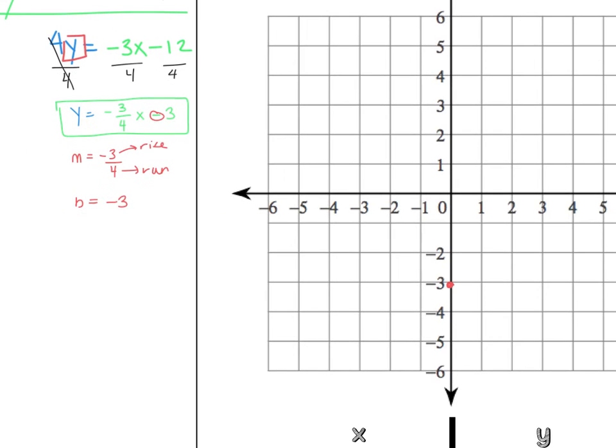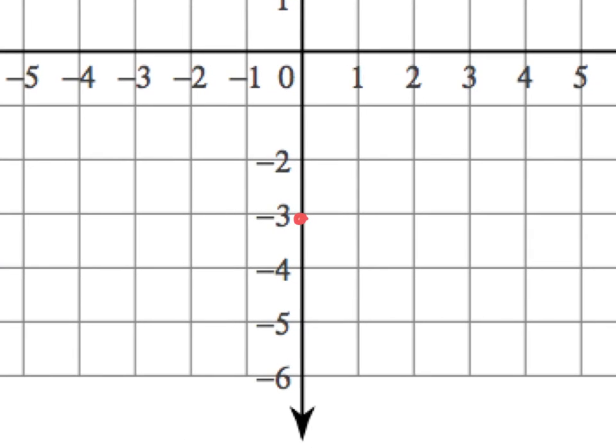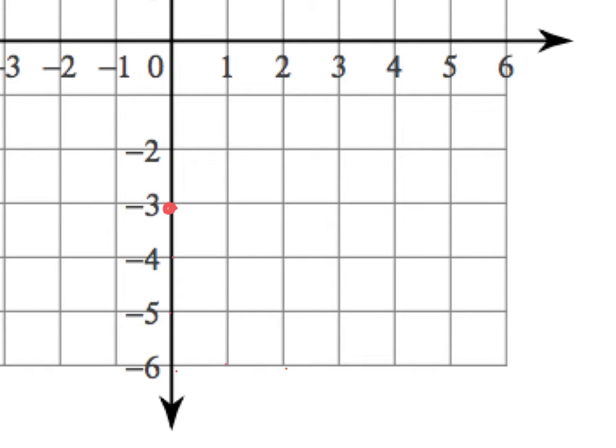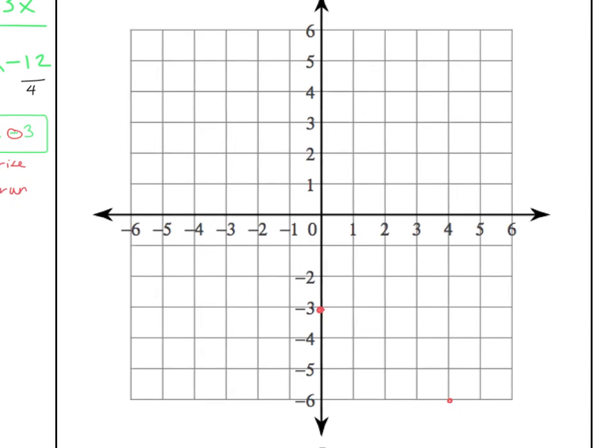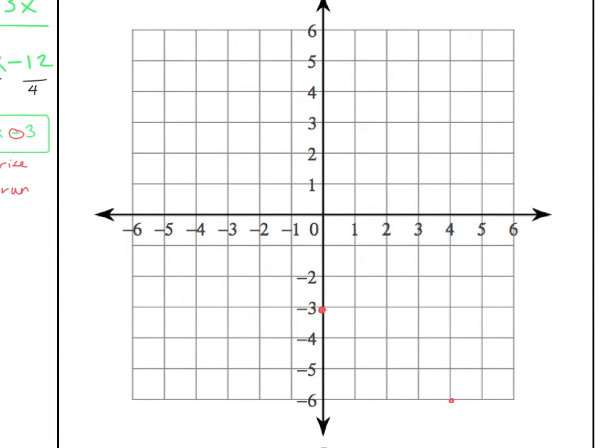And now my slope is negative. So I'm going to go down 3, then to the right 4. So down 3, so 1, 2, 3. And now go to the right 4. 1, 2, 3, 4. Here's where I plot my point. So now I have a point there. I can't go any further, so I'm going to go up 3 and to the left 4. So 1, 2, 3. 1, 2, 3, 4. I'm going to plot a point.